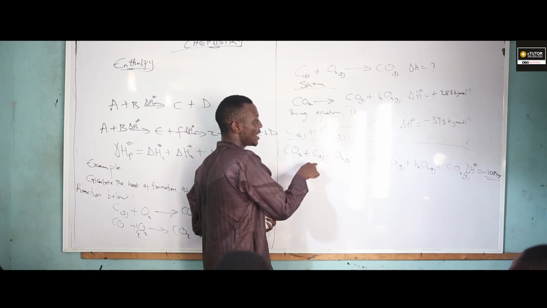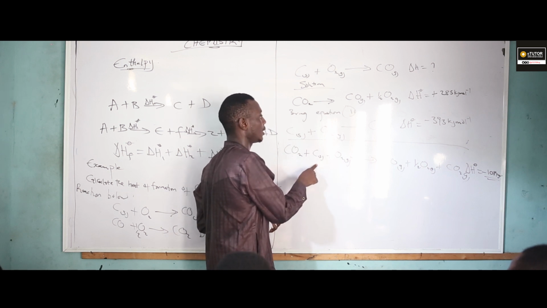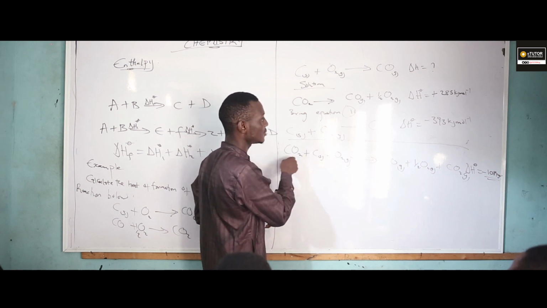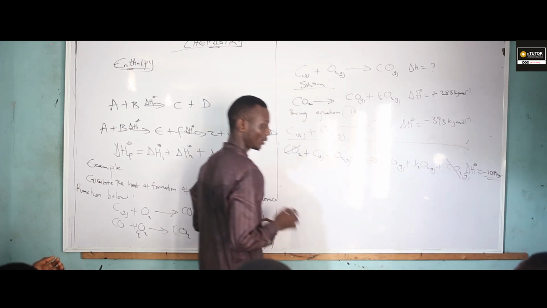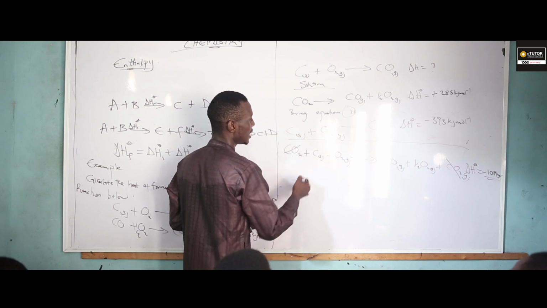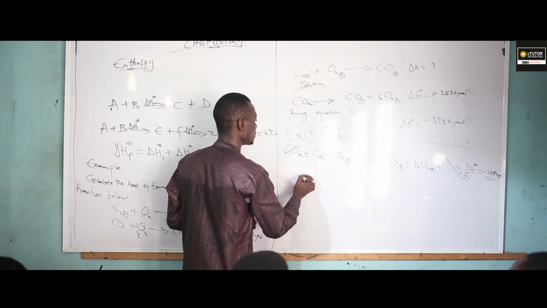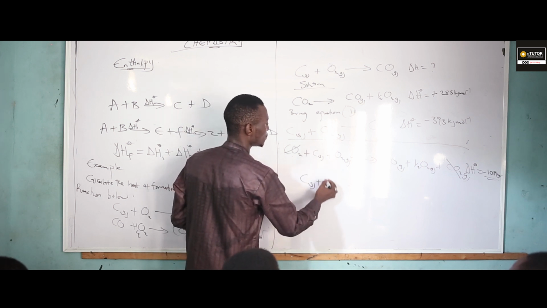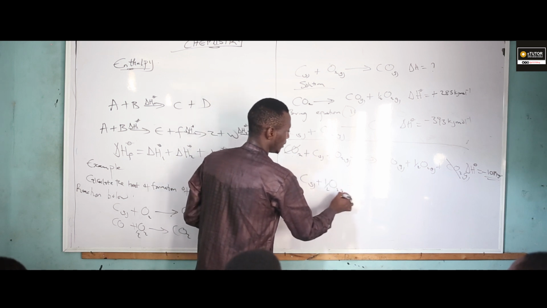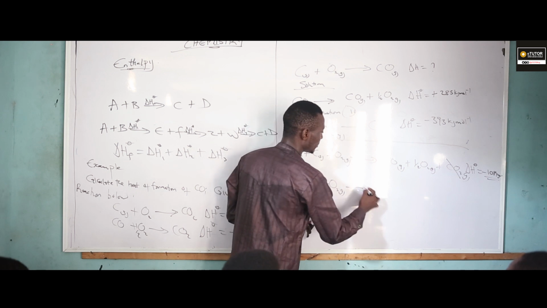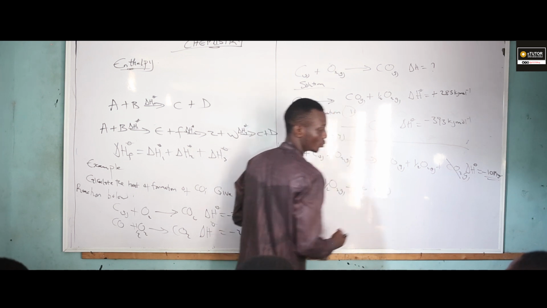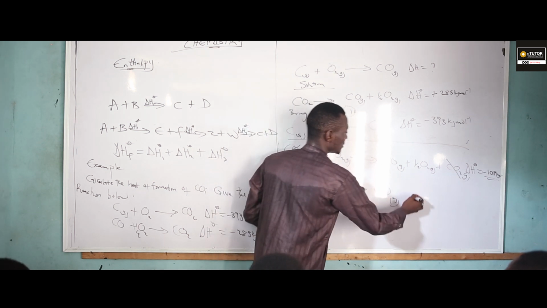Okay, we are having half oxygen at this side. We are having CO2 here. Yes or no? We also have CO2 here. 1, 1. That's 0. So our resulting equation is going to give us C solid plus 1 over 2 O2. Yes or no? You know how I get this half? 1 minus half. So I'm going to have CO. Are you there?